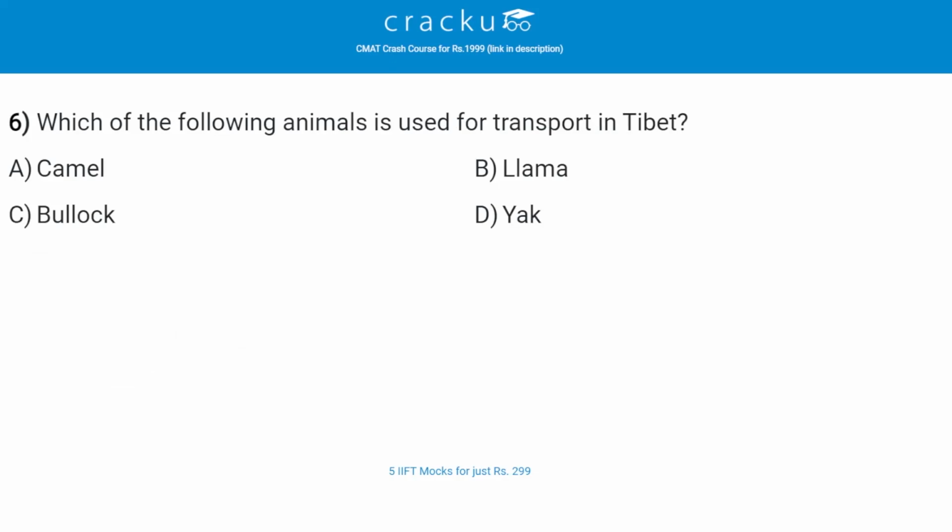Which of the following animals is used for transport in Tibet? The correct answer is D, yak. So yak is used for transport in Tibet. Yak is a long-haired, short-legged, ox-like mammal that was apparently domesticated in Tibet, but has been introduced where there are people at elevation of 4,000 to 6,000 meters, mainly in China but also in Central Asia, Mongolia and Nepal.